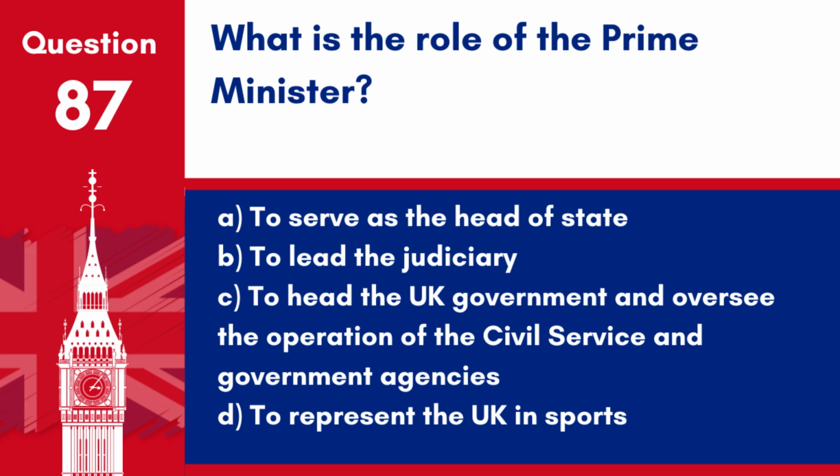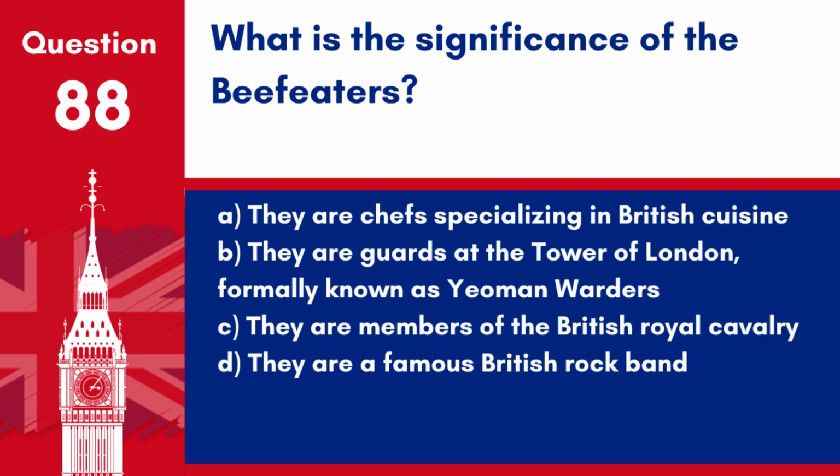Answer: C. To head the UK government and oversee the operation of the civil service and government agencies. The Prime Minister is the head of the UK government, responsible for implementing policy and administering public services. Question 88. What is the significance of the Beefeaters?